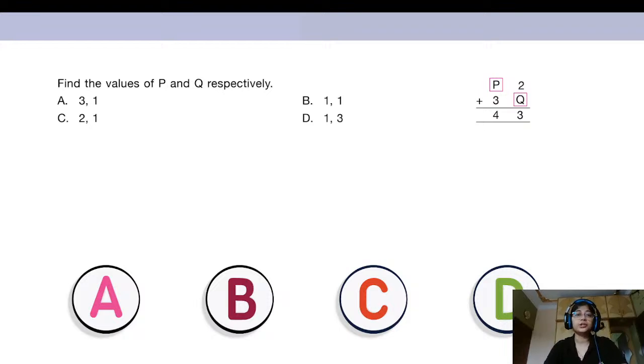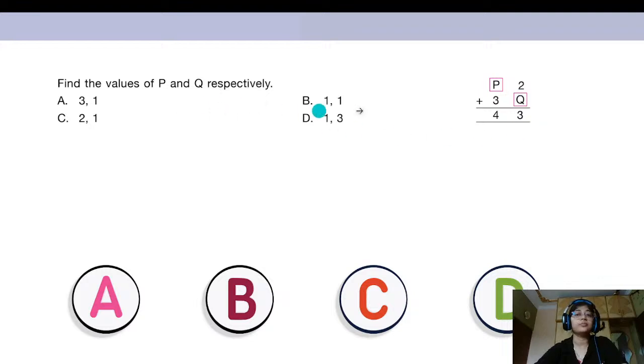Find the values of P and Q respectively. So you can see here that there is an addition sum which has been given to you, but all the numbers are not given. Okay, instead of two numbers, they have put P and Q. So those numbers are missing.